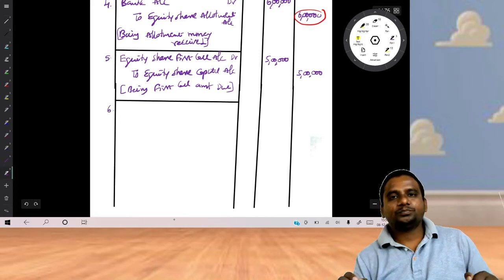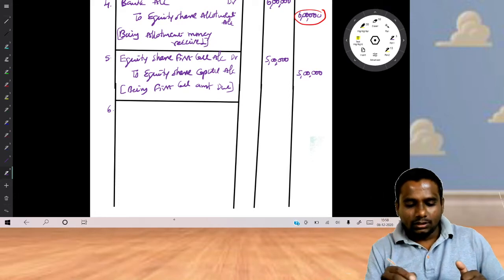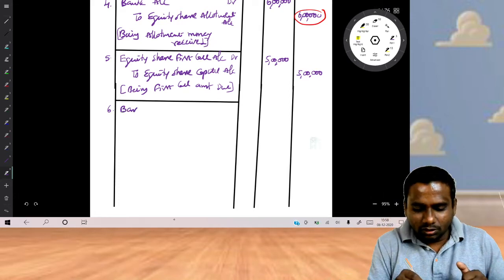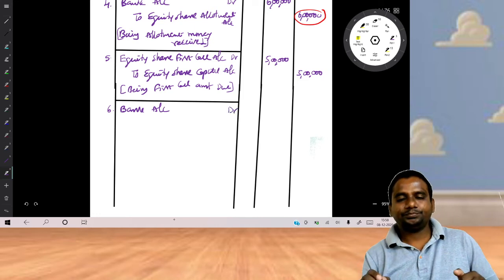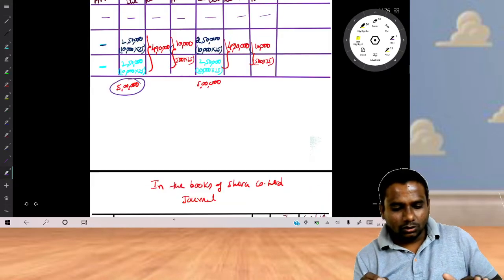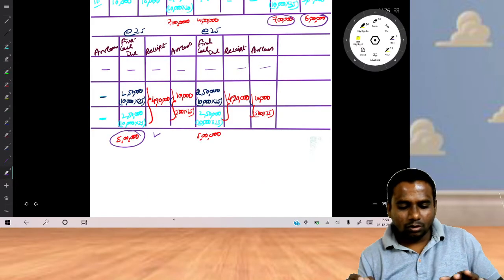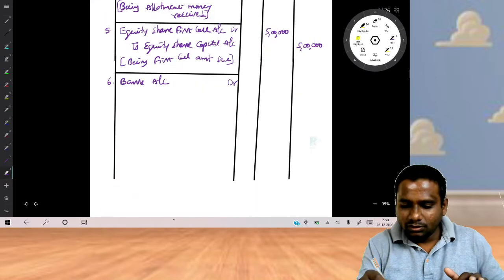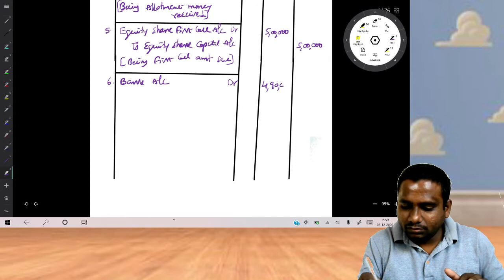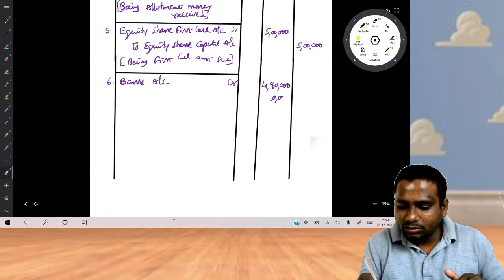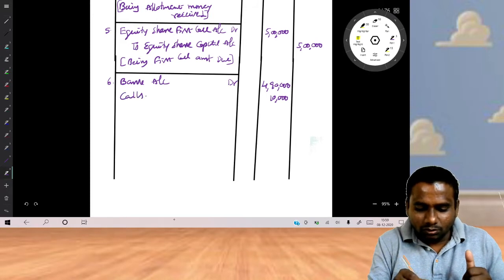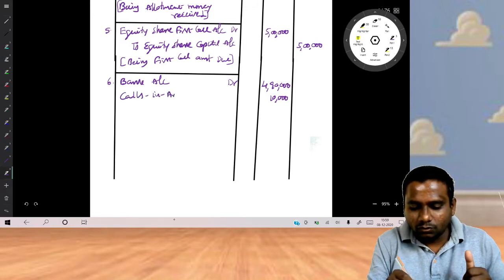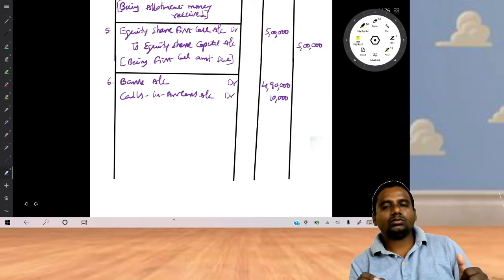Now, the sixth one, receipt of first call. Tell me how much amount you are receiving. Bank account debit. Look at the receipt column. 4 lakh 90 thousand you are receiving. What about the remaining 10,000? 10,000 is arrears. So this arrears amount we will transfer to a separate account called calls in arrears account.